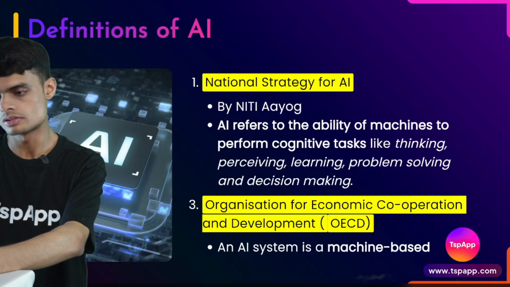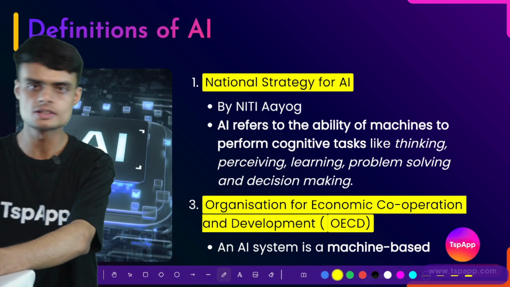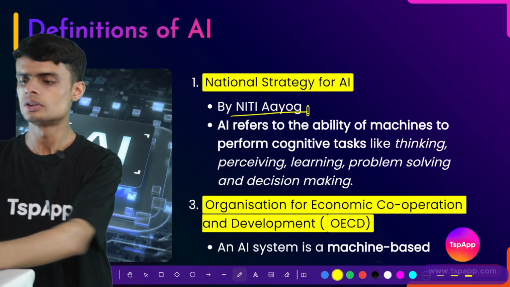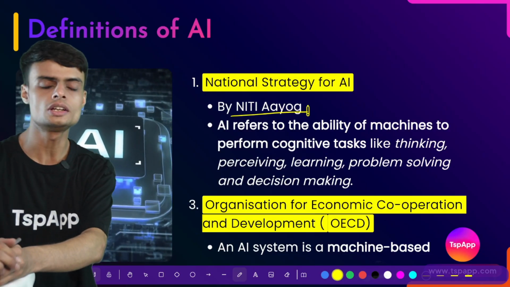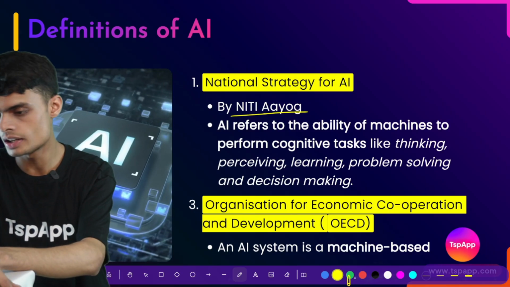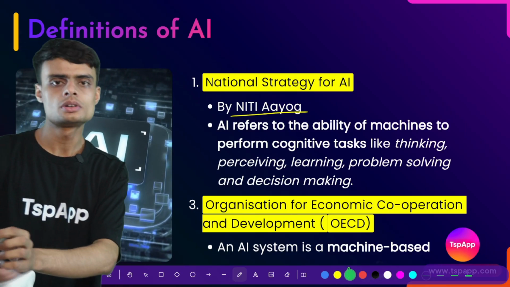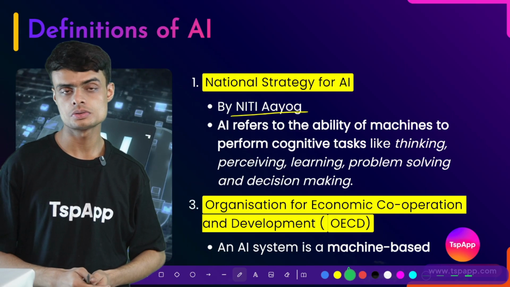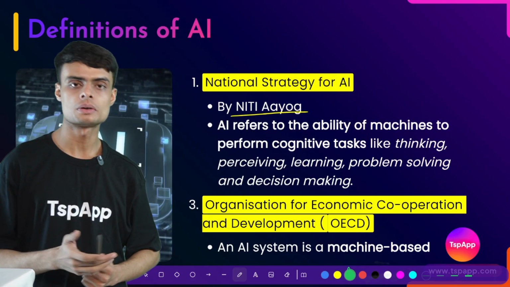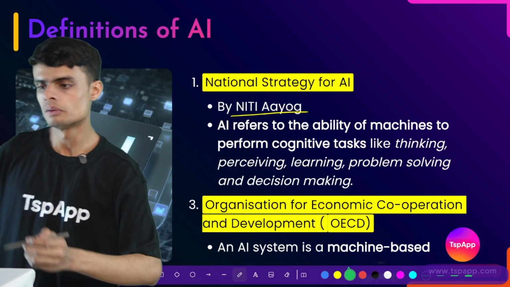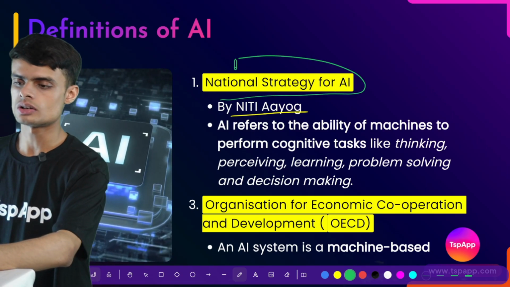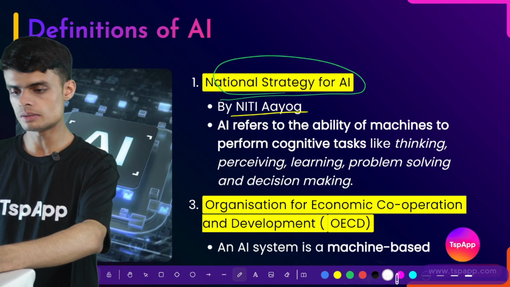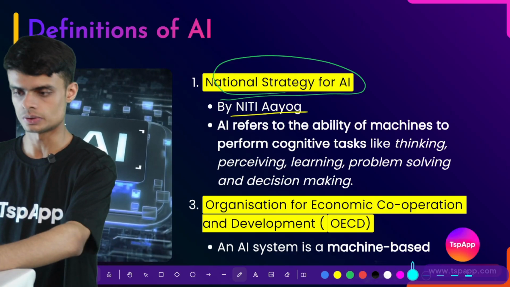Different organizations have defined artificial intelligence in different ways. We have the Niti Aayog. Do you know the meaning of the organization Niti Aayog? Niti Aayog is the organization which plans things. So Niti Aayog has made several plans which are related to AI. One of the plans is the National Strategy for AI. Now in that document we find the meaning of artificial intelligence as follows.